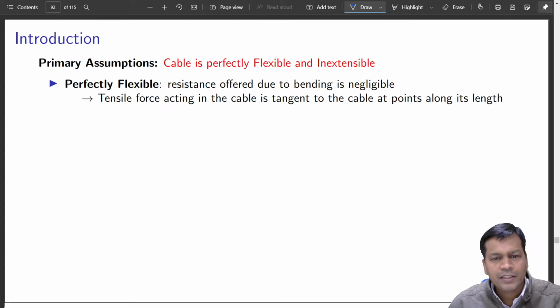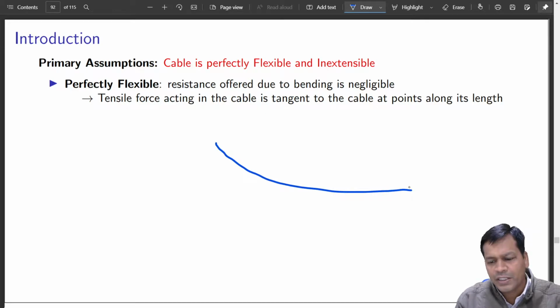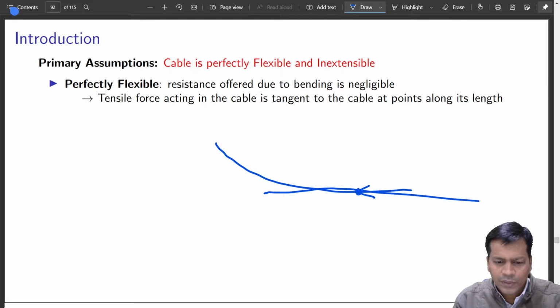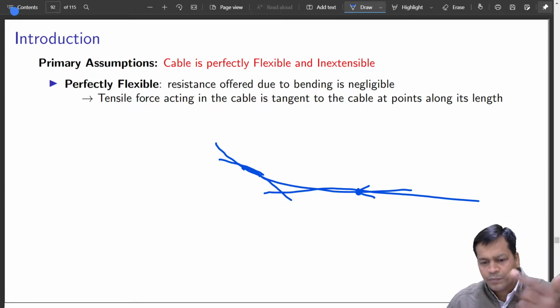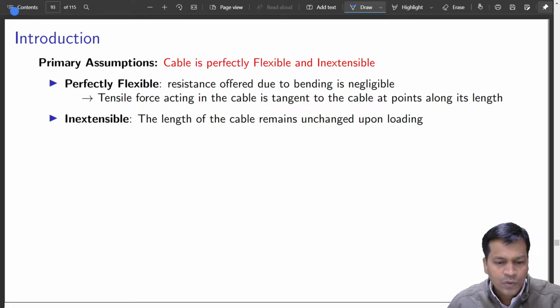Tensile force acting in the cable is always tangent. That means if the cable is something like this, at any point you take, the direction of tensile force is always tangent to the point we are concerned with. So the tensile force acting in the cable is tangent to the cable at points along its length, tangent to the curve that makes this cable. So they are inextensible.